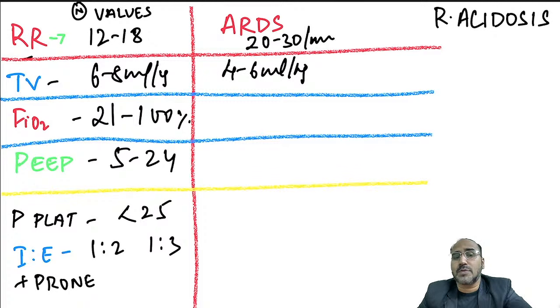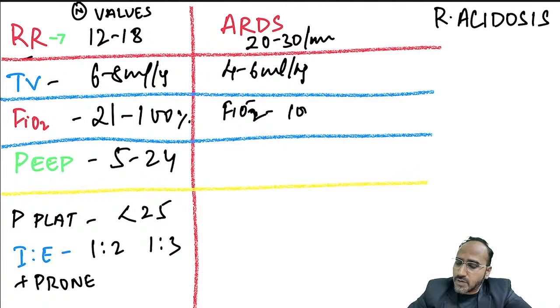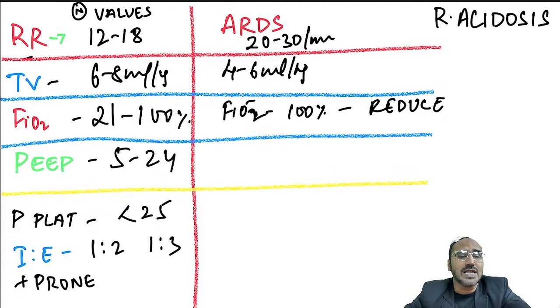FiO2, how much you will keep? 21 to 100%. Remember, in ARDS, you start with a very high FiO2 of 100%, then slowly you reduce it. You don't want oxygen toxicity. Why? Because if you give more FiO2, then more free radicals will be released, which can damage the lungs. So you start with FiO2 of 100 and you try to reduce it.